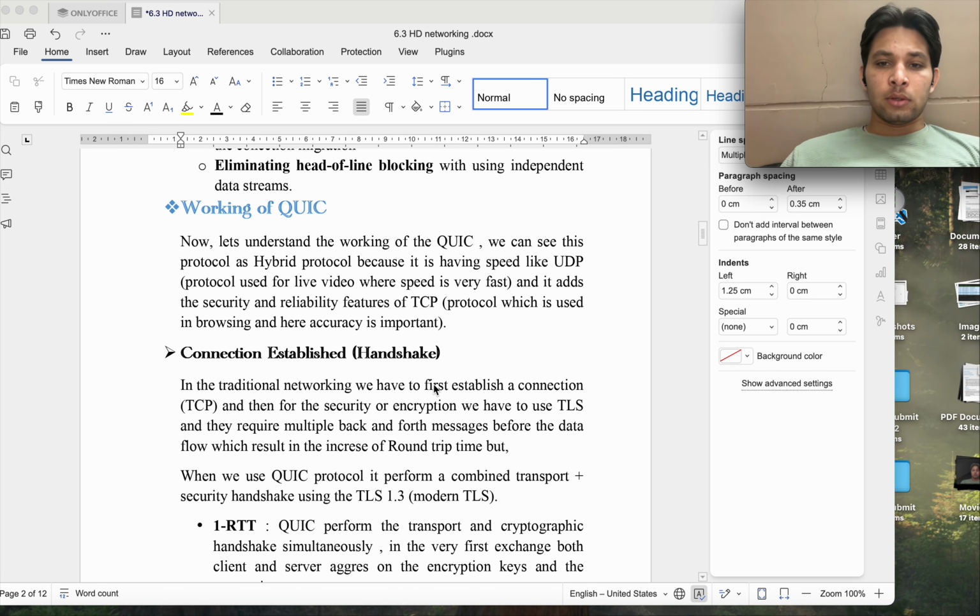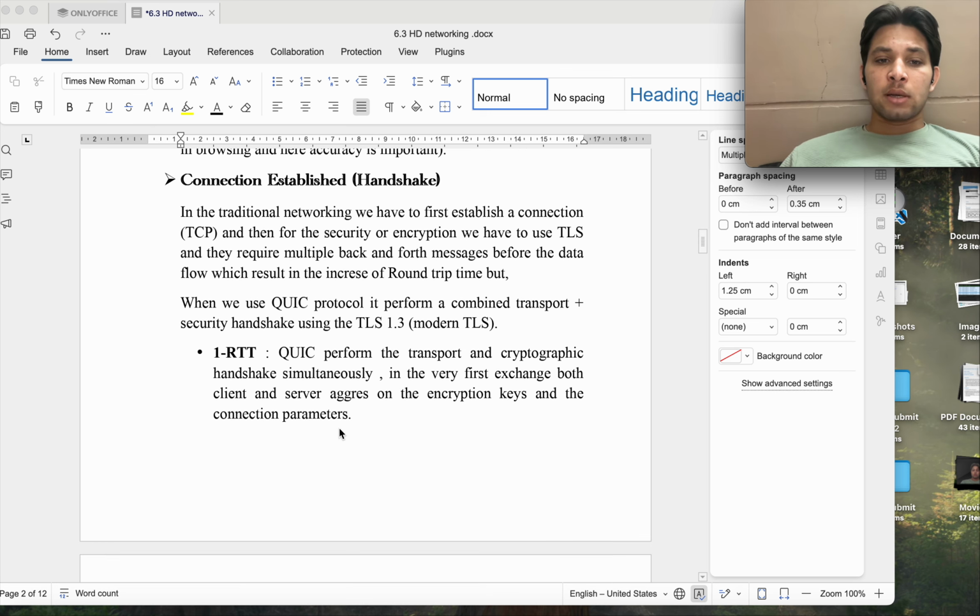Now let's understand the working of QUIC. It is a hybrid protocol because it has the speed of UDP, and it adds the security and reliability features of TCP. As we know, UDP doesn't need any handshake to be established, but it is also not reliable, so it is very fast. So it uses the speed of UDP and the reliability of TCP, and it also has inbuilt encryption, which means it is very secure also.